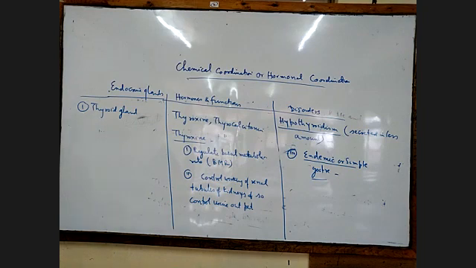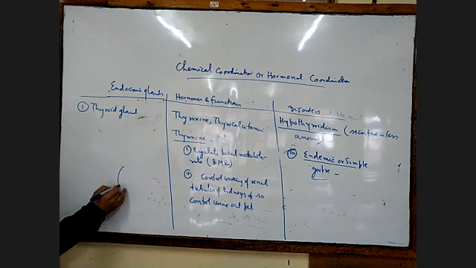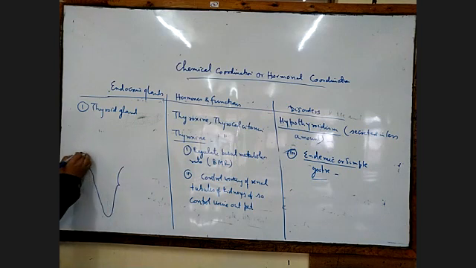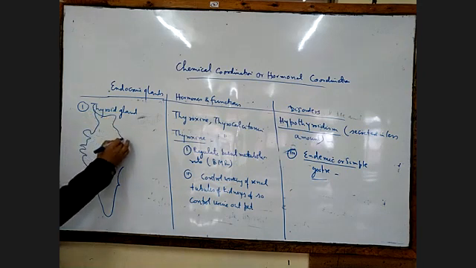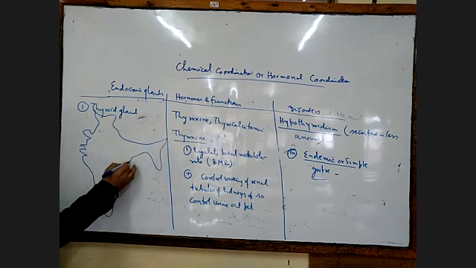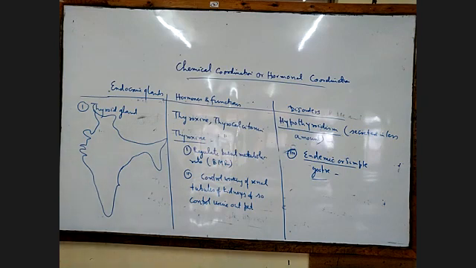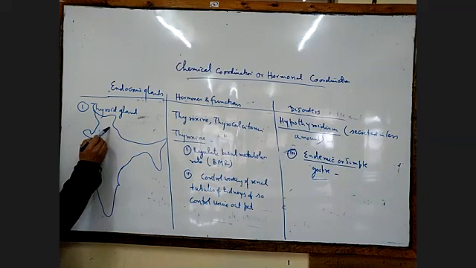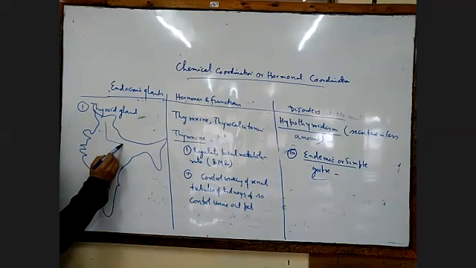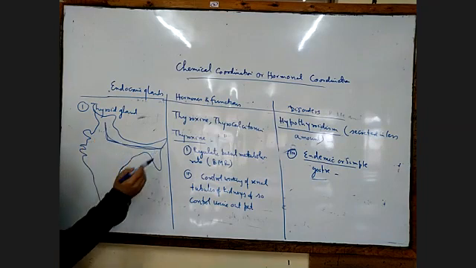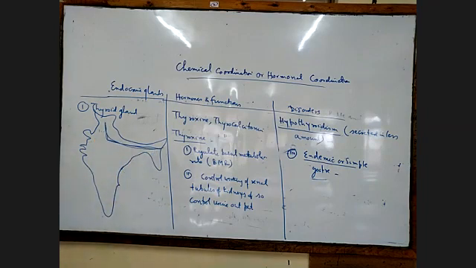Suppose you look at the map of India, this is the map of India. This is our Himalayan range. So here what we find is that in the Himalayan range, this part of India from Kashmir up to Arunachal, this part of India is called the Himalayan range.